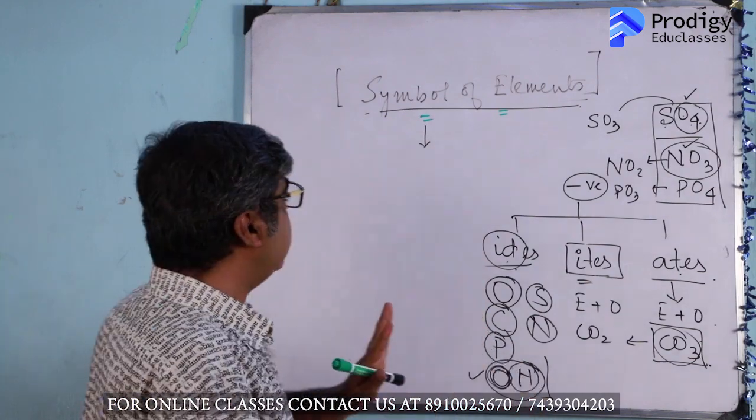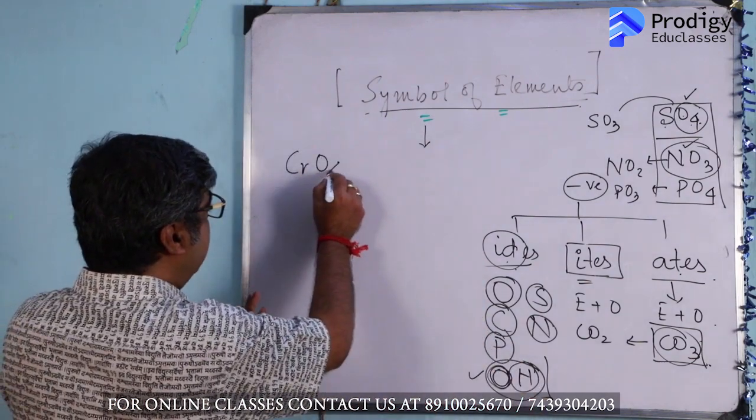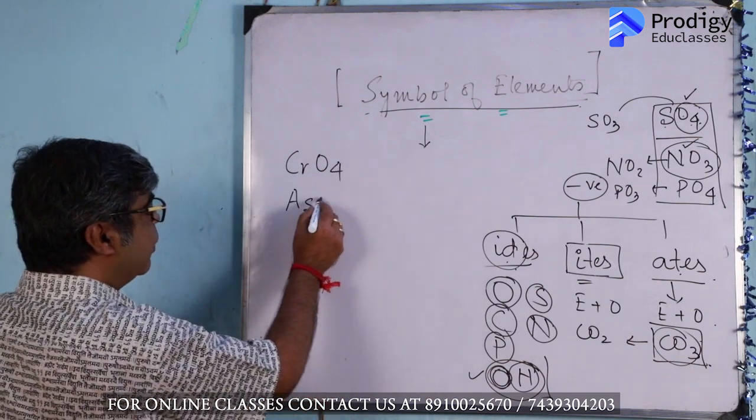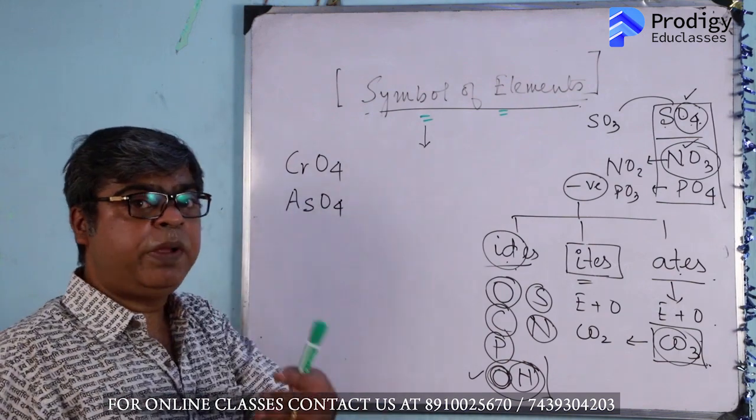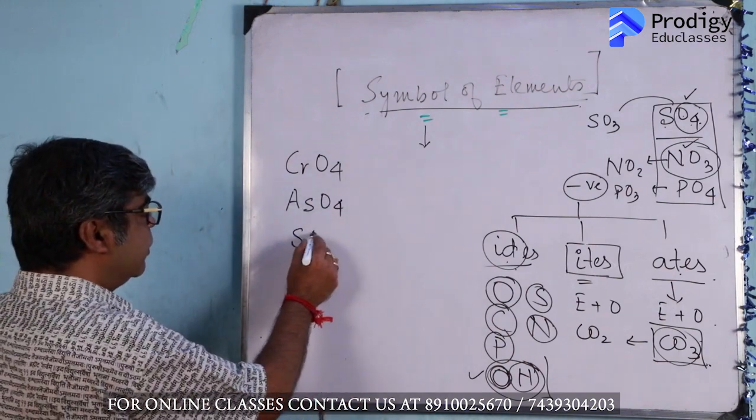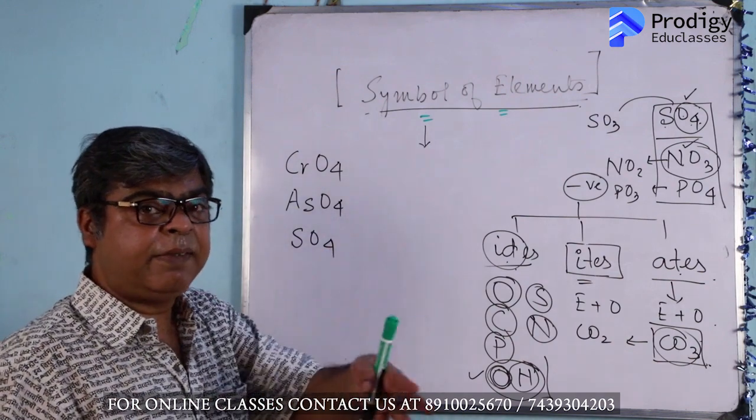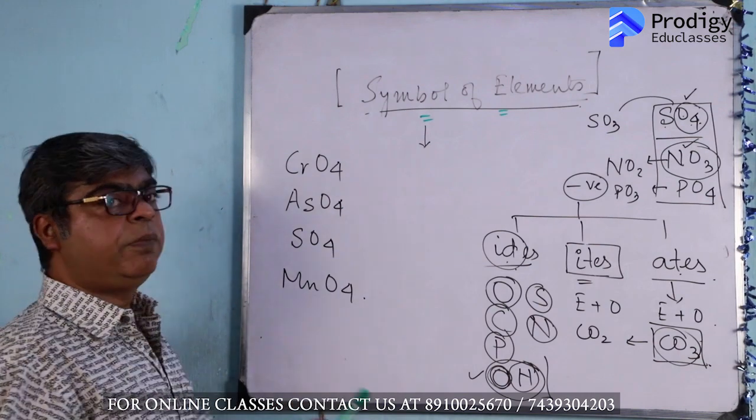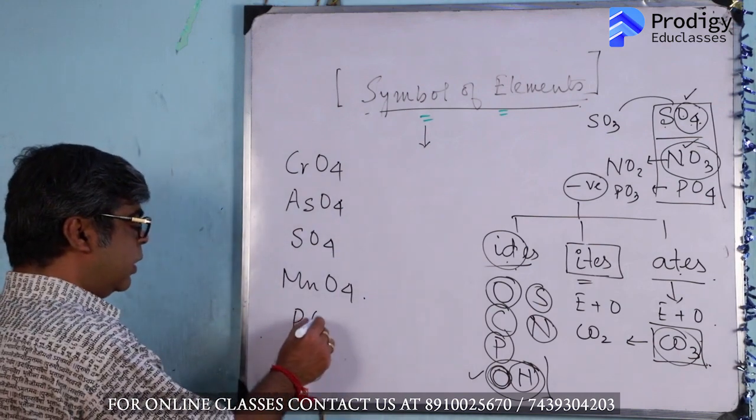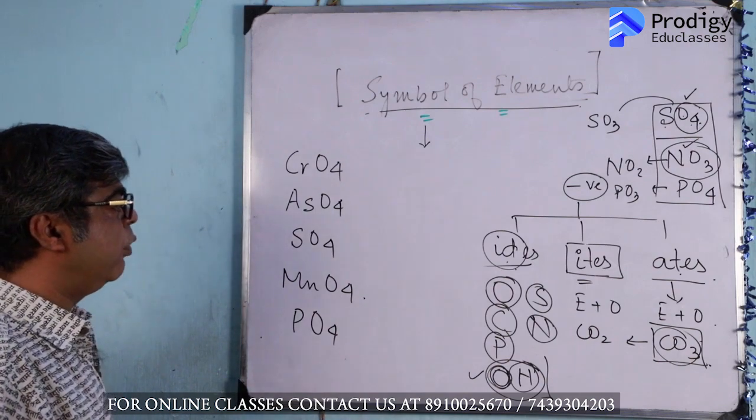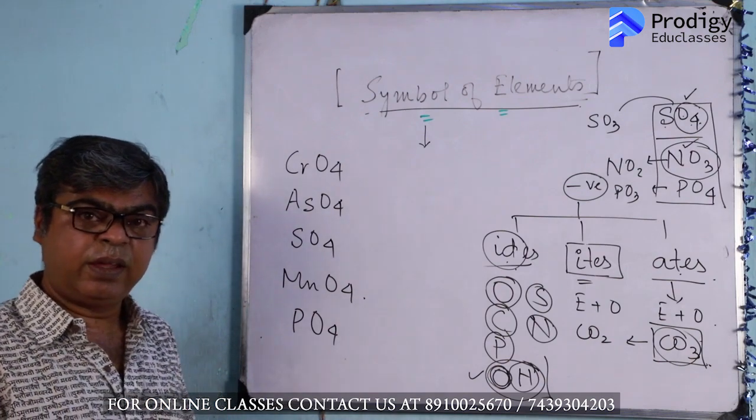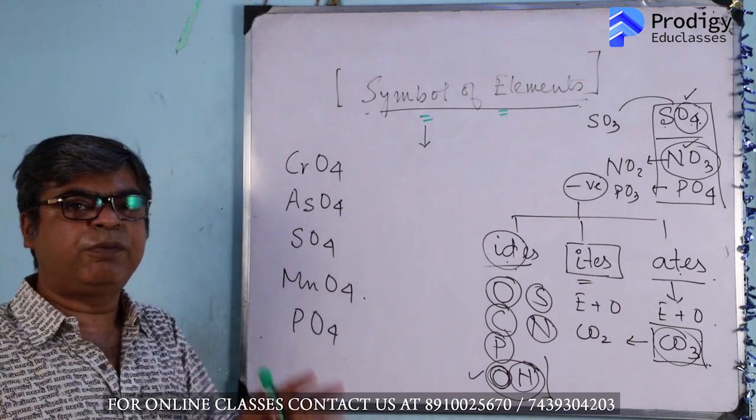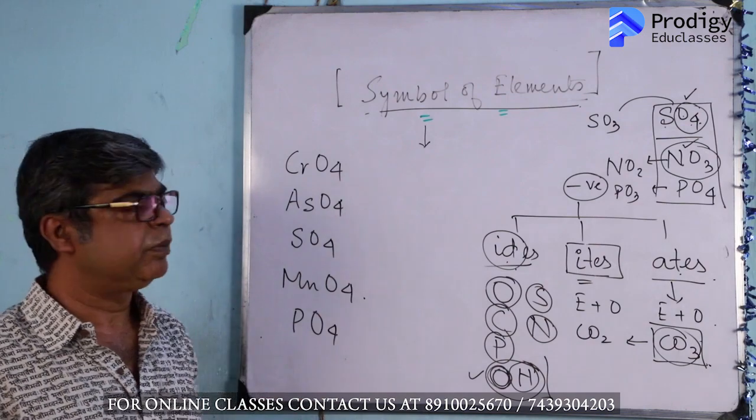Five words. Kar means chromate, that means CrO4. Ashe means arsenate, AsO4. Shushu means sulfate, SO4. Mane means manganate, MnO4. Fushu means phosphate, PO4. Hope it's clear to you. These are the ates which contain 4 oxygen atoms in their radicals. Kar, ashe, shushu, mane, fushu. That means they must have 4 oxygen atoms, these ates.